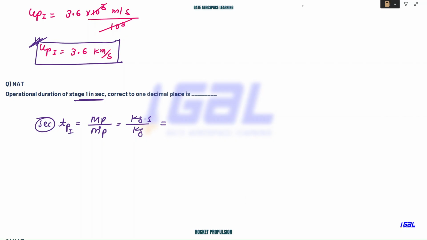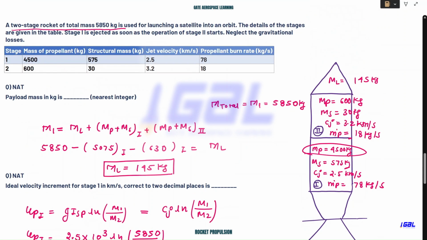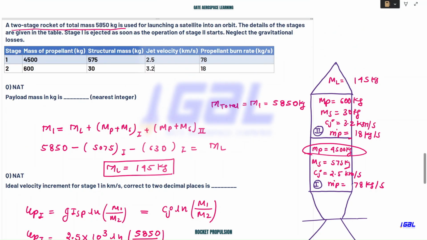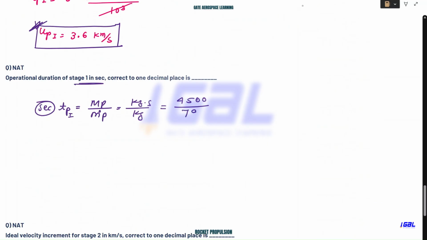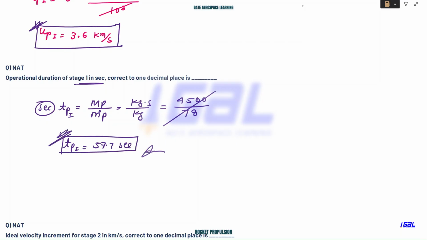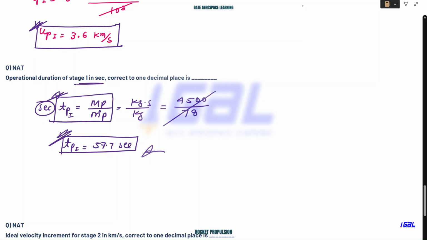So what is the propellant mass? It is 4500 kg. And what is the mass flow rate of propellant? Simply 78. This is the reason they have provided this data. So 78 kg per second. Simplify this, TP1 comes out to be 57.7 seconds. This is your answer. So I hope it is very much clear to you. Please, you should have this formula ready in your formula sheet as well.